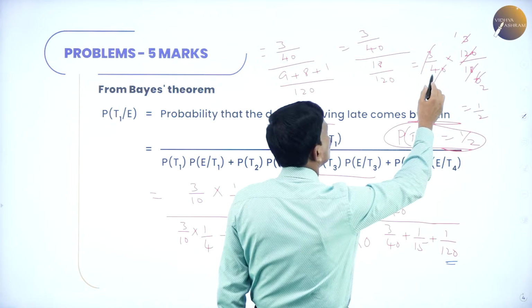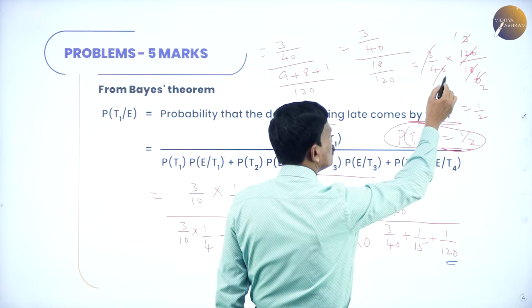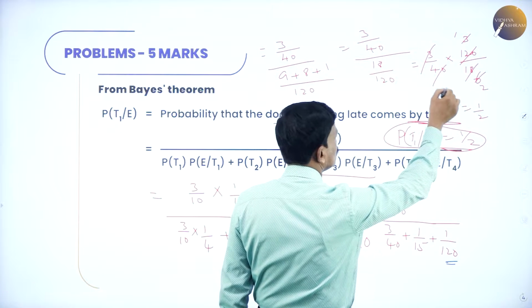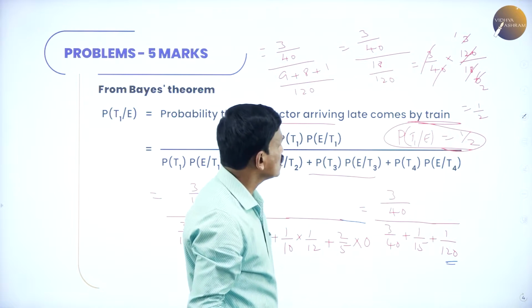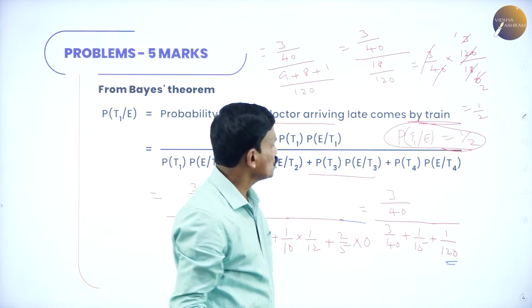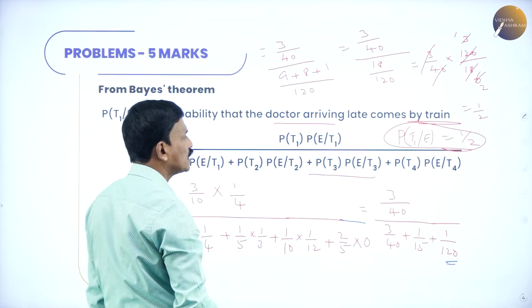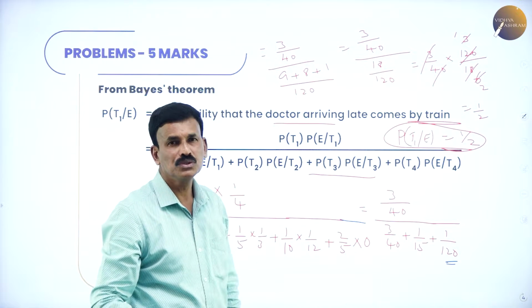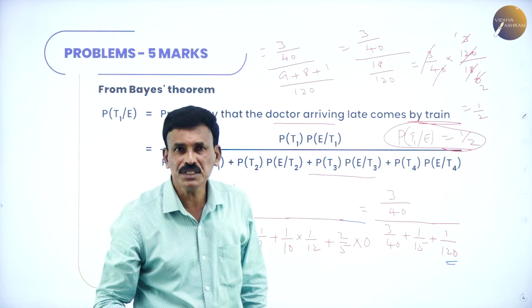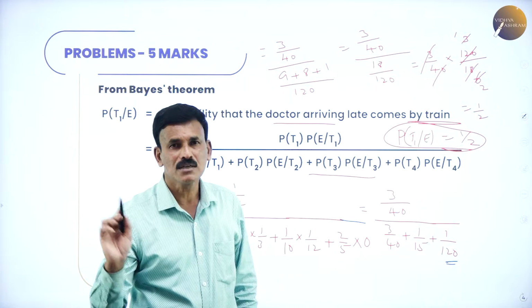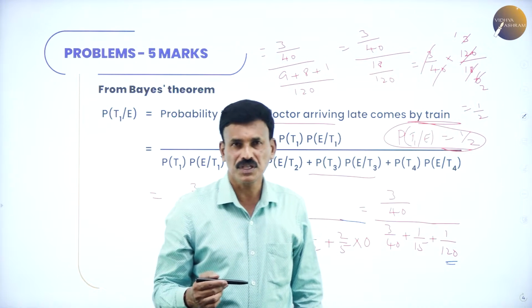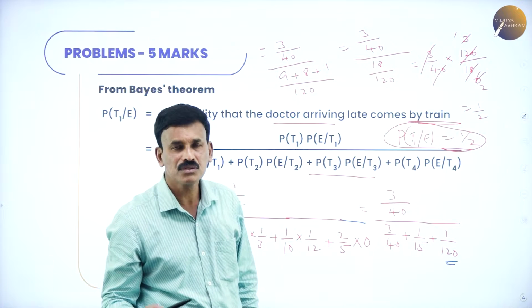So 4 threes are 12 gets cancelled, the 0s get cancelled, 3 sixes are 18, 3 twos are 6. So the simplified answer is 1 by 2. So the probability that the doctor arriving late, if he comes by train, is 1 by 2. 1 by 2 is the required answer. So this is a very important problem for 5 marks. Hope you followed this. Okay.